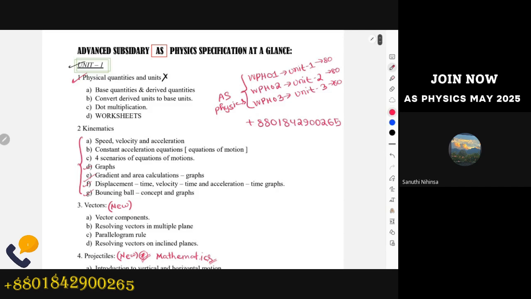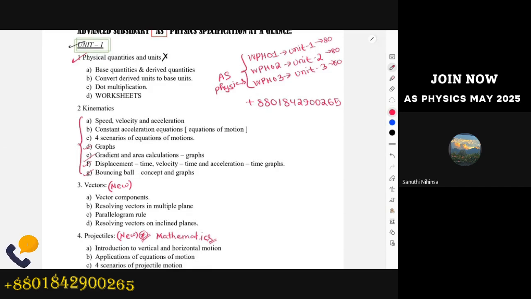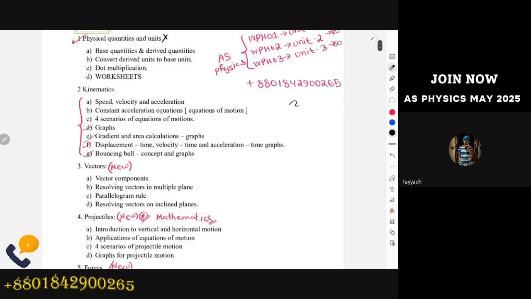Another thing, as I was saying, obviously we have to practice question papers a lot. How would we count the question papers from the very start? The new specification of A level physics started from May 2019, and the last paper was May 2024. So we have May 2019, October 2019. 2020 has two papers, 2021 has three, 2022 has three, 2023 also has three papers, and 2024 will also have three papers, including the Jan session.